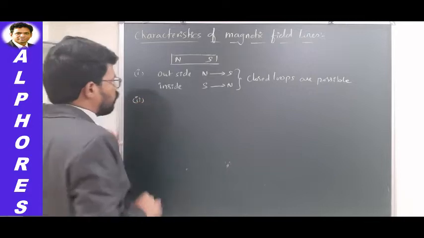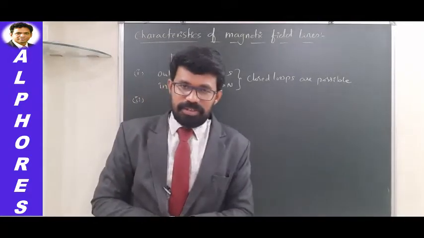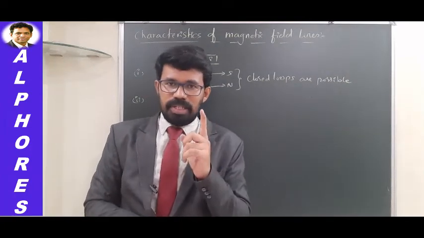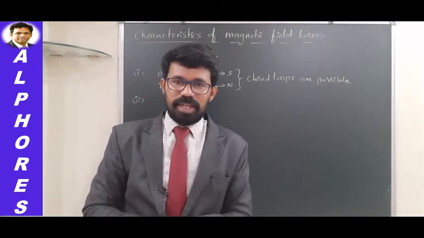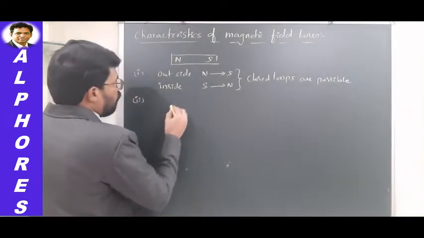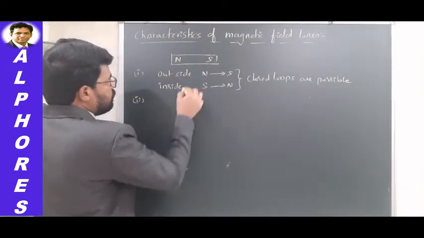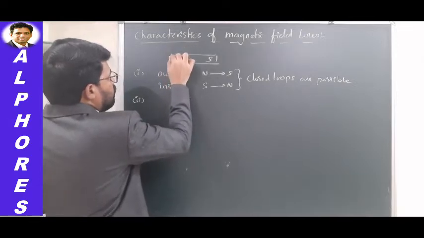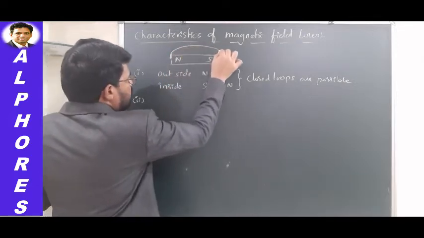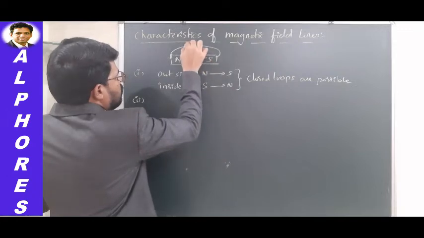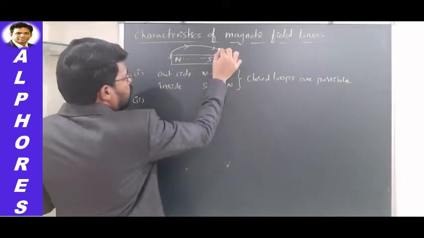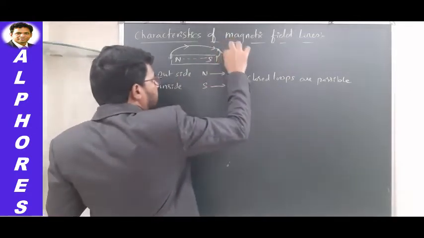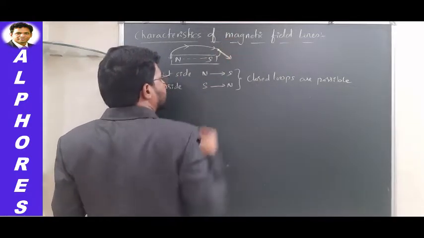If you are interested to find out magnetic field at a given point, you can do that. Yes, magnetic field is a vector quantity. It will have both direction and magnitude. So for example, let us say a field line is starting at north pole somewhere here, and it is entering at south pole like this. If you are interested to find out magnetic field direction here, you just draw a tangent like this.